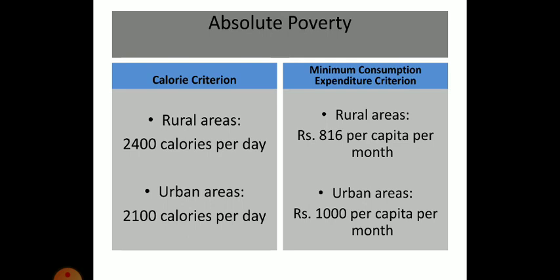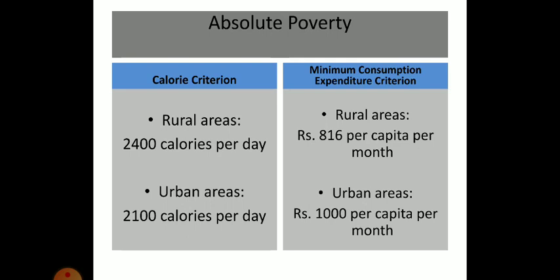And if we take up the minimum consumption expenditure criterion, then the definition of absolute poverty goes as: in rural areas in India, it is rupees 816 per capita per month, and in urban areas, it is rupees 1000 per capita per month.